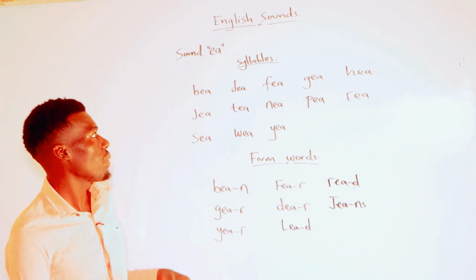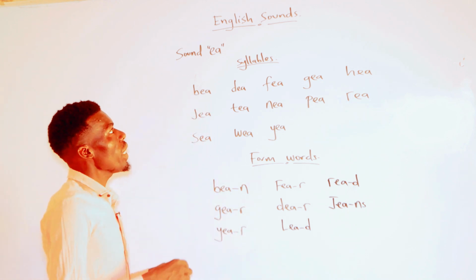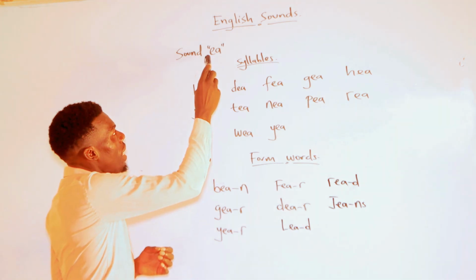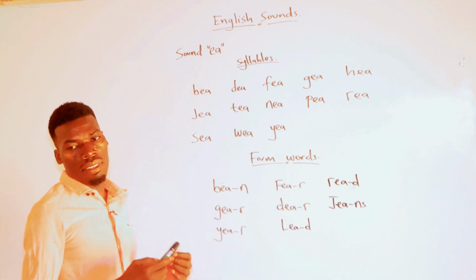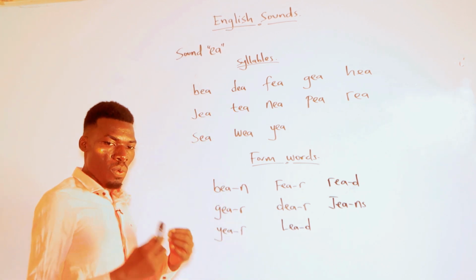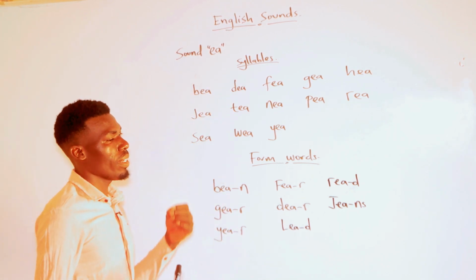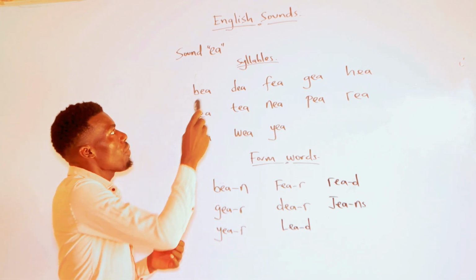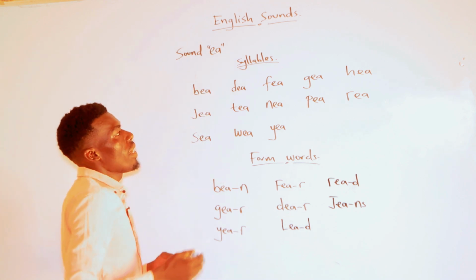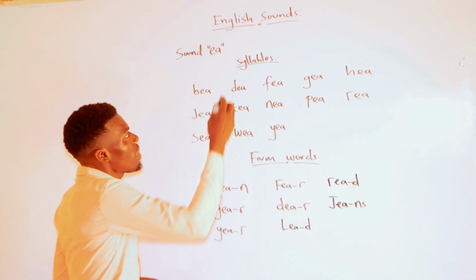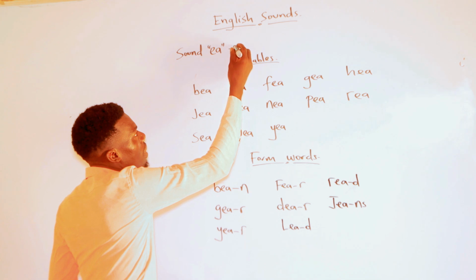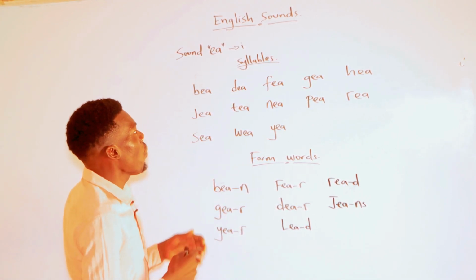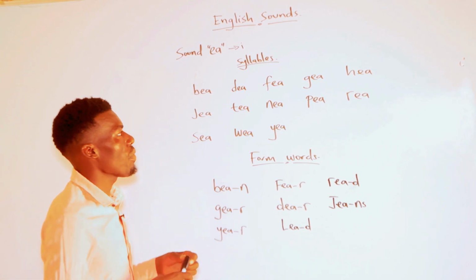Okay, let us continue. So today we want to find out the sound of letter E and A. E and A. What is the sound of E and A? Okay, listen. Whenever you're reading and you find E and A, the sound is E. The sound is E.